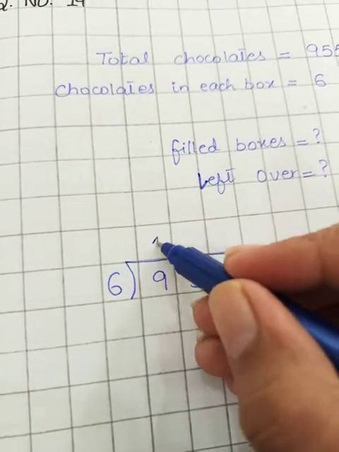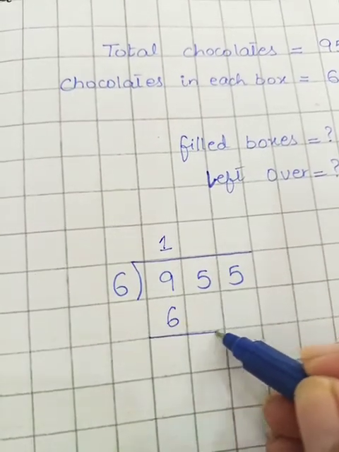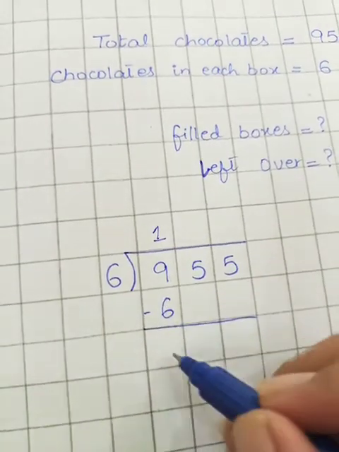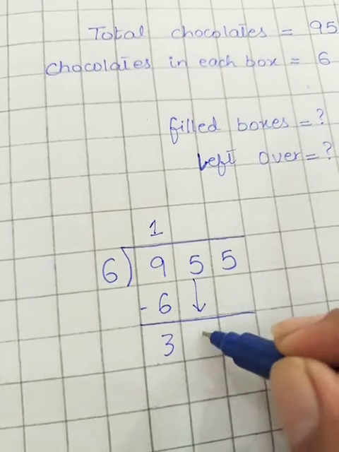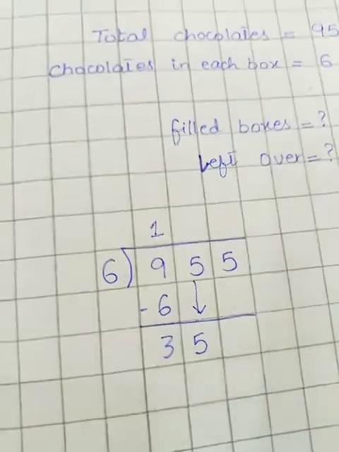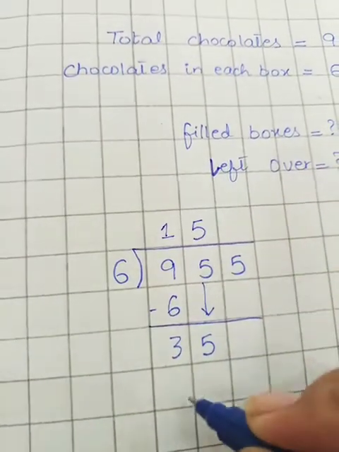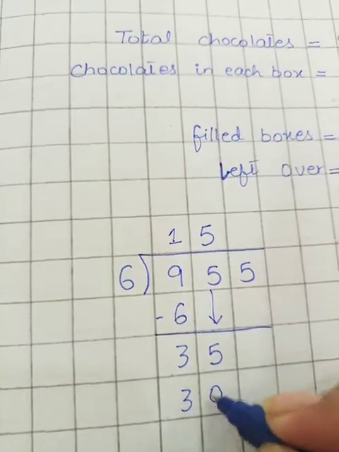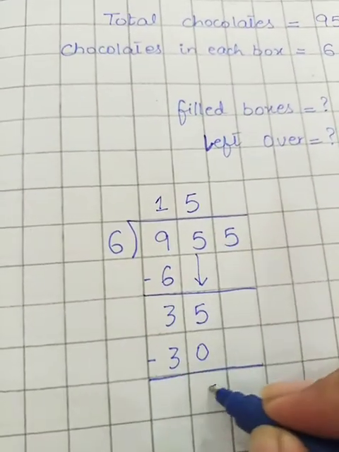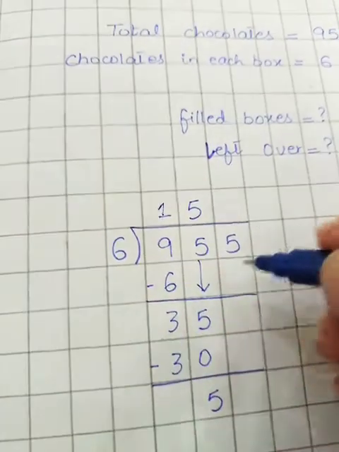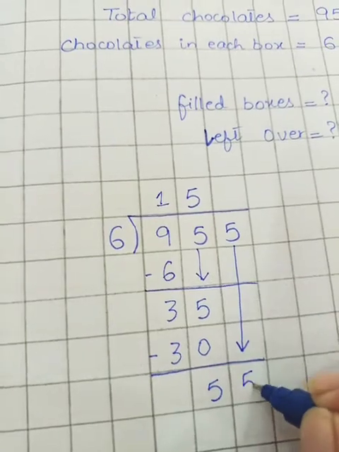6 ones are 6, 6 twos are 12, 6 ones are 6. Here I am writing the 6. Next step is subtraction. 9 minus 6 is 3. This 3 is smaller than 6, so bringing this 5 down here it will become the number 35. Now students, 6 5s are 30. Here I am writing the number 30 beneath the 35. Now in the next step, 5 minus 0 is 5. This 5 is again smaller than 6, so bring this 5 down here and it will become the number 55.